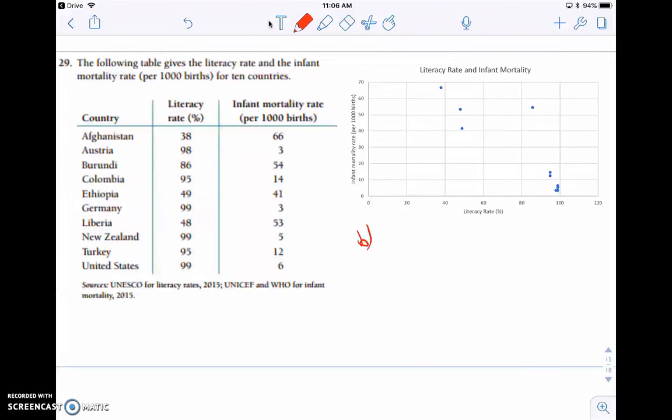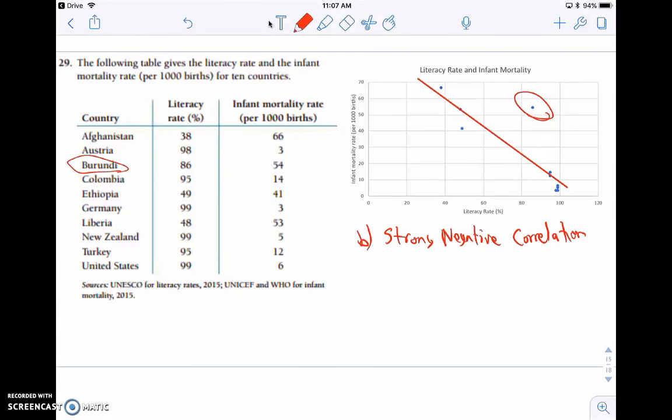So there's the scatter plot that we're looking at, and this definitely looks like a strong negative correlation. As that literacy increases, the mortality rate decreases. It's going to follow this line. We have one outlier right here that kind of throws it off, and it's Burundi. I don't know if I pronounced that correctly, but that's kind of an outlier in our data. But other than that, it does appear to be very strong correlation.